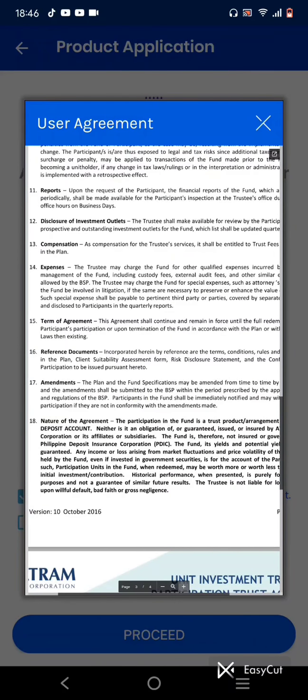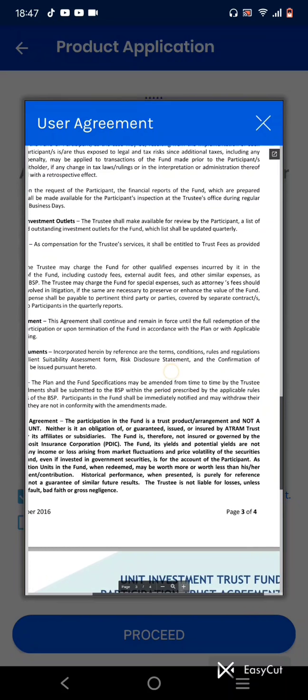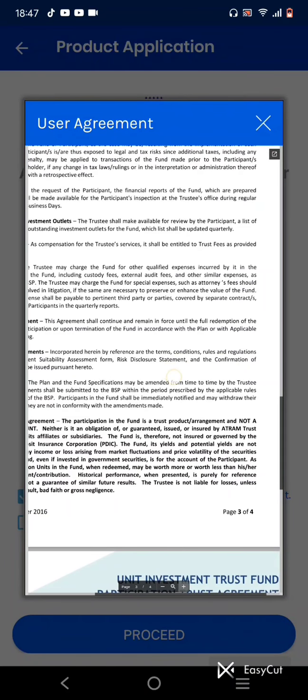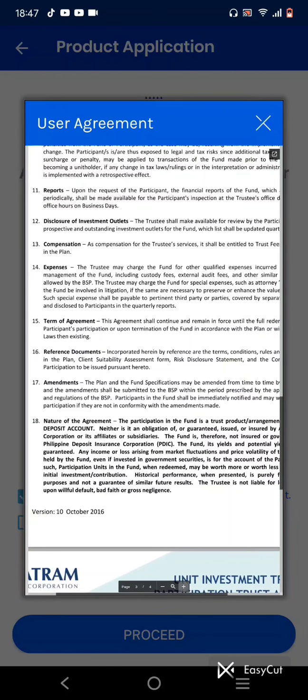Compensation. As compensation for the trustee's services, it shall be entitled to trust fees as provided in the plan. Expenses. The trustee may charge the fund for other qualified expenses incurred. Okay, we'll not read all that. So let's talk about the expenses. So there's a charge.